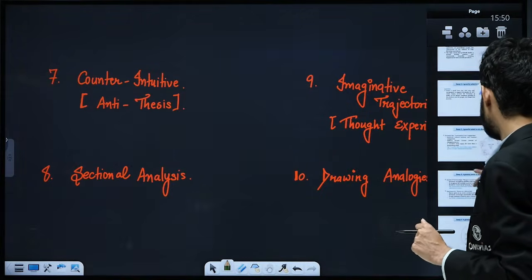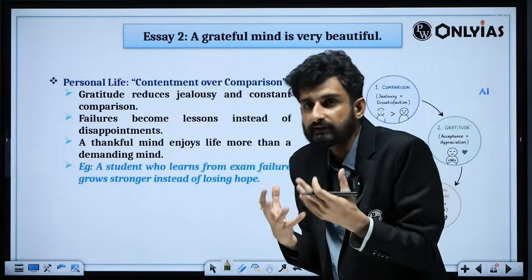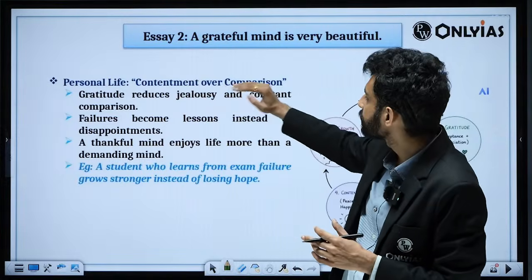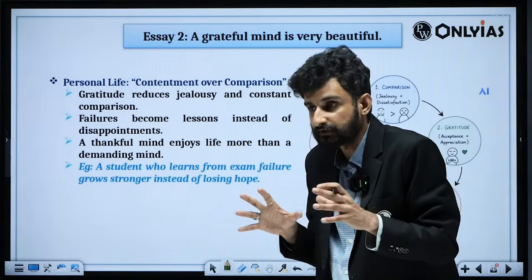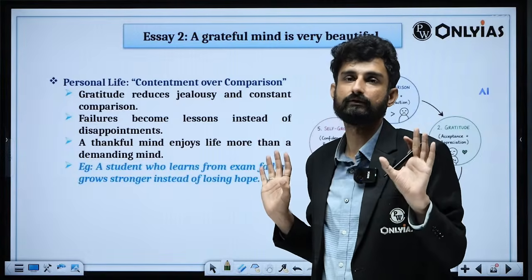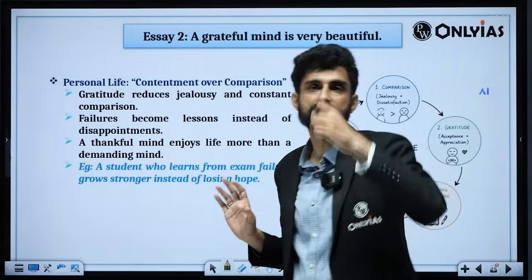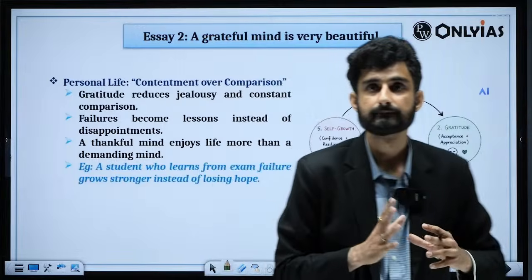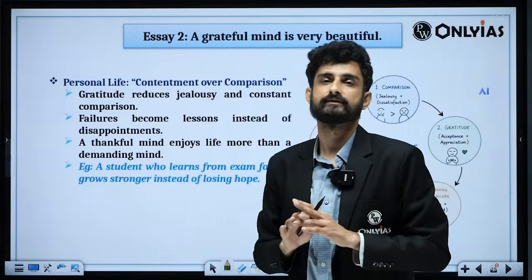Now further, in the personal context, because this is a more personal, philosophical essay: contentment over comparison. A person who is grateful for the privileges he has got is always content with what he or she has. And therefore, yes, Parthiban, gratitude is the foundation of human relationships, no doubt about it. Very good. So gratitude actually reduces jealousy and constant comparison.